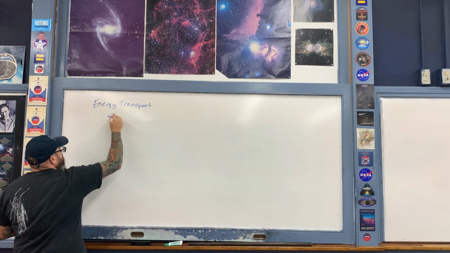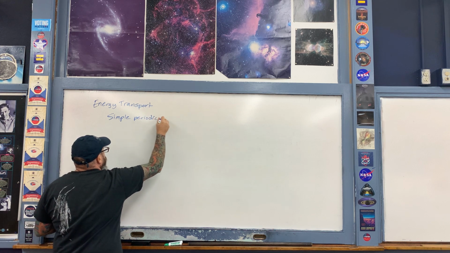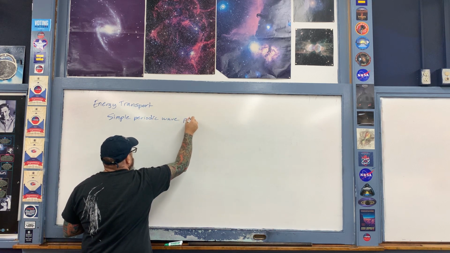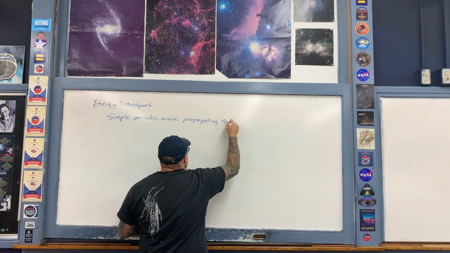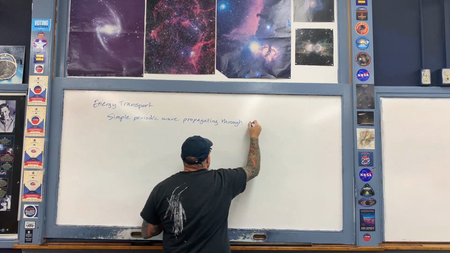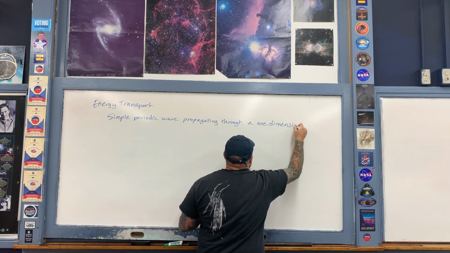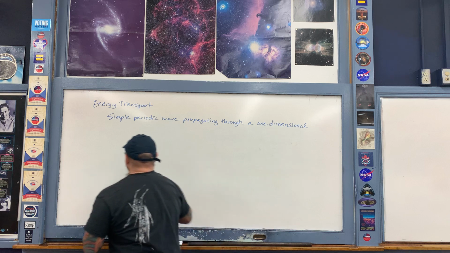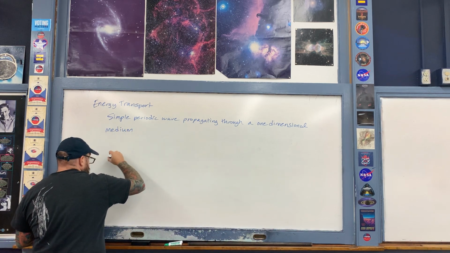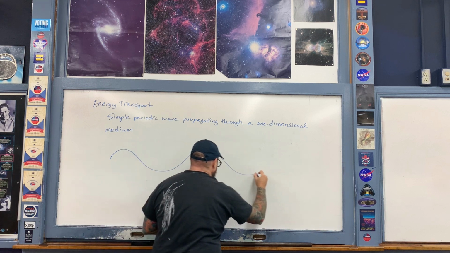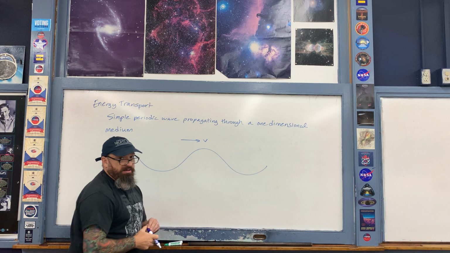Okay, so we have a simple periodic wave propagating through a one-dimensional medium. Let's say that right here I have a simple periodic wave like so. It's propagating in this direction with some speed v.